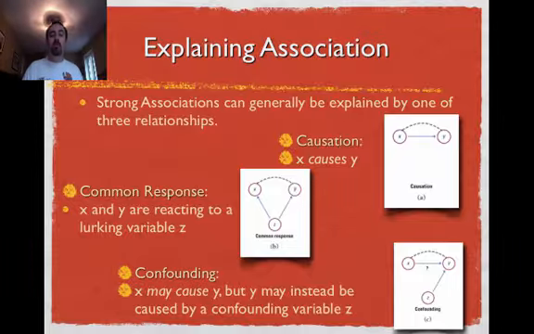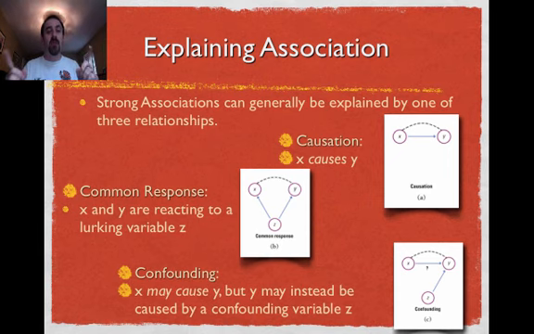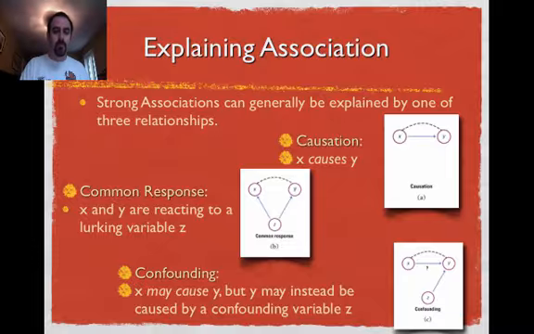One is common response, where one thing causes two other things to happen, and you're seeing the relationship between the outcomes. Common response is sometimes called lurking variables. And confounding is where I think X might cause Y, but on the other hand, it might be something else that's actually causing Y.